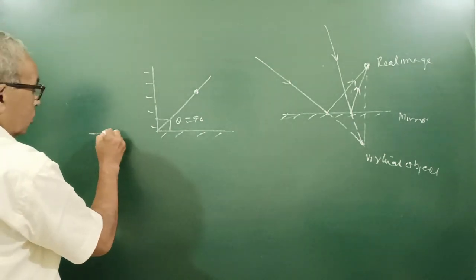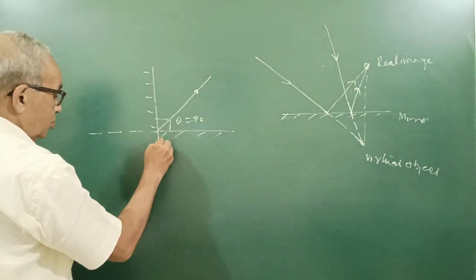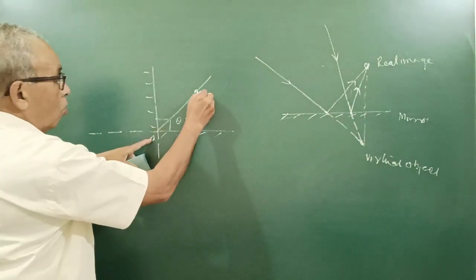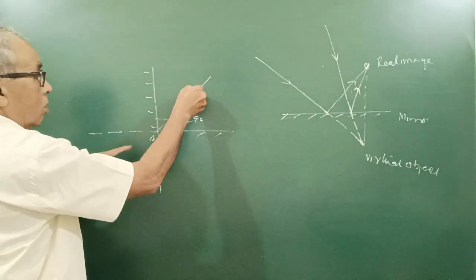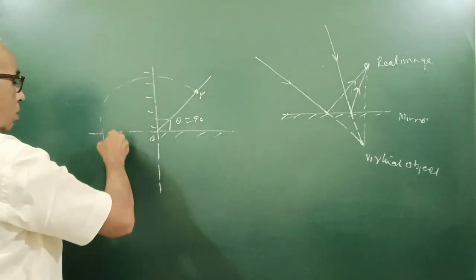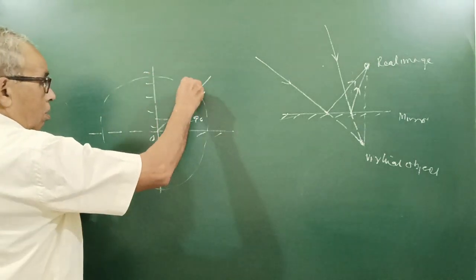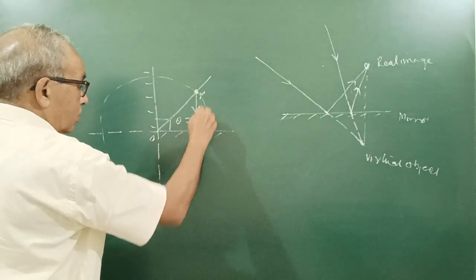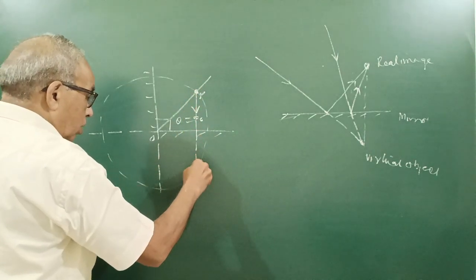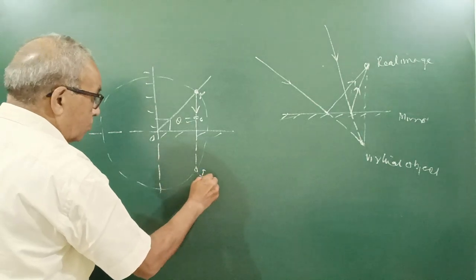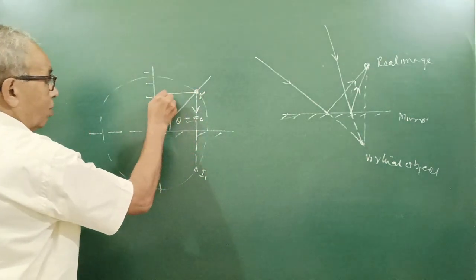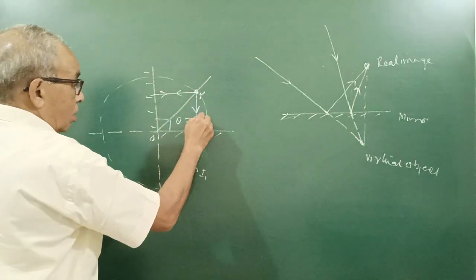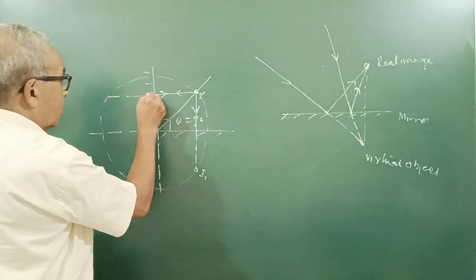You can produce this way by taking radius OP, draw a circle and draw a perpendicular here. Incidence ray, produce it. Here will be I1 suppose. Draw a perpendicular. Actually, this perpendicular is reflected back, so it will meet here.